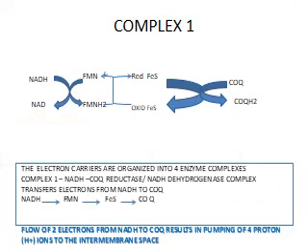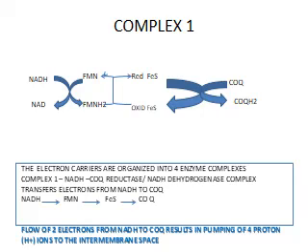Now let's look at complex 1. The electron carriers, I told you, are arranged in the form of 4 enzyme complexes. Complex 1 is known as the NADH coenzyme Q reductase complex or the NADH dehydrogenase complex. It transfers electrons from NADH to coenzyme Q. So you can see the passage of electrons.